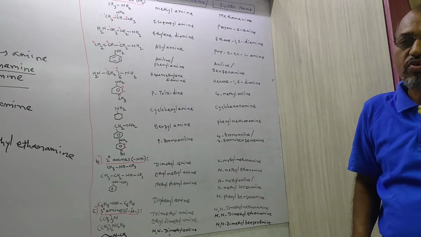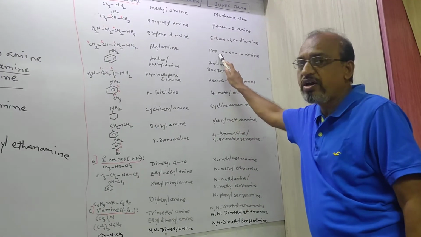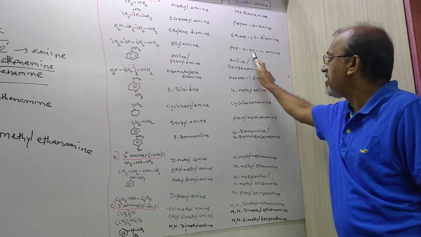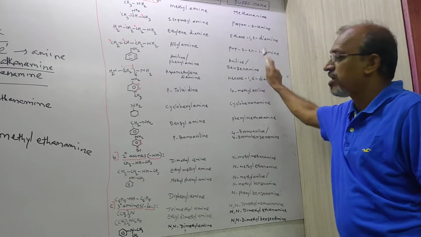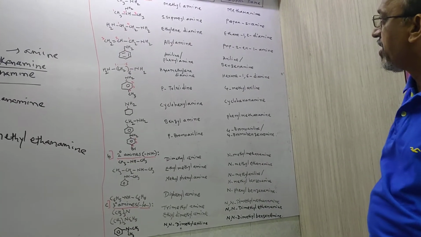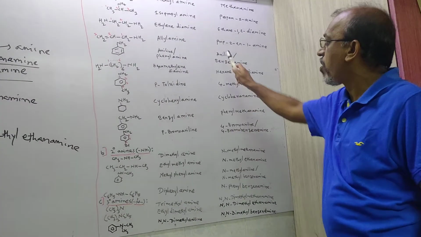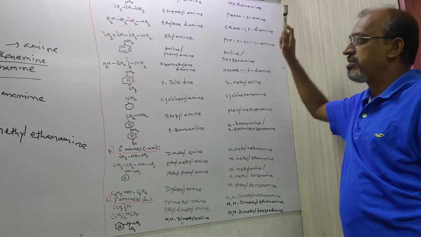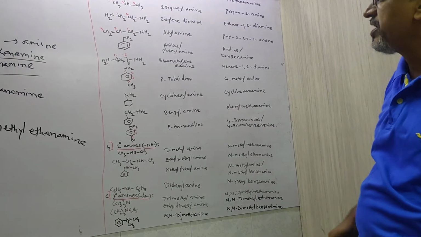And every time don't forget to put a hyphen or dash between the spelling and the carbon number. So the IUPAC name of this compound is prop-2-en-1-amine.